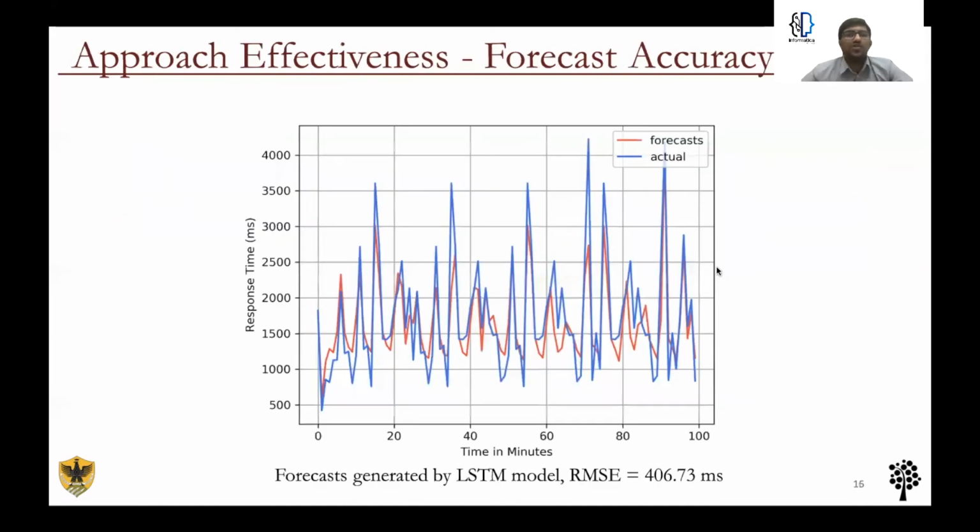So the figure here shows the plot of the actual response time versus the forecast produced by the LSTM models on the initial testing set. As we can see, the forecast is able to follow the actual values with an error of 406 milliseconds. This is just based on the initial testing set. In practice, the model keeps improving with the execution of every build phase.